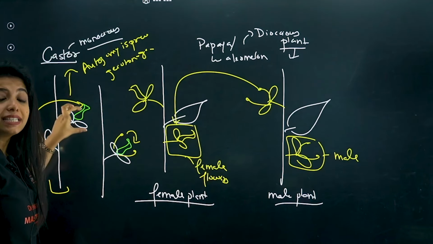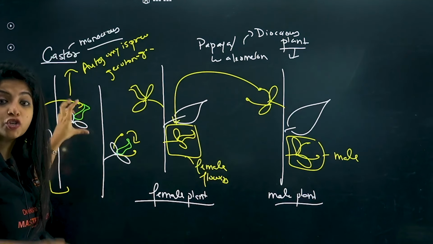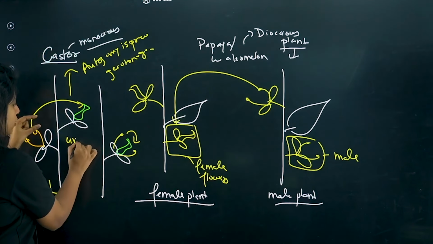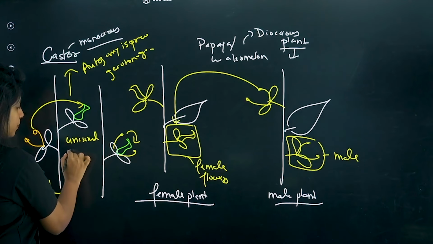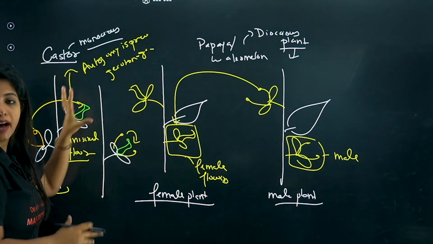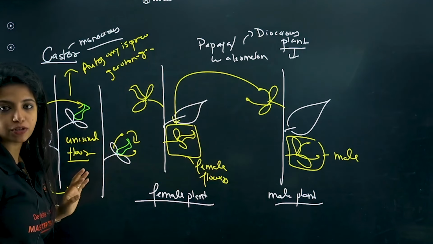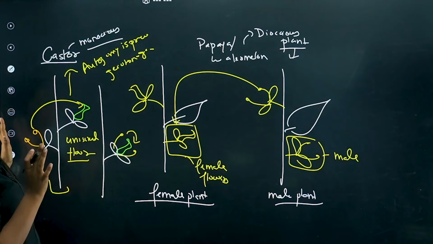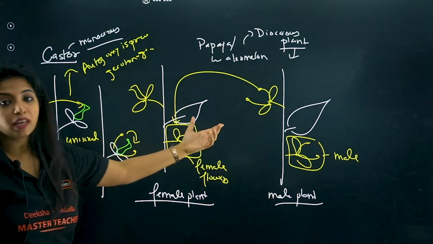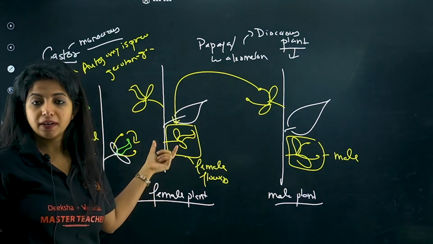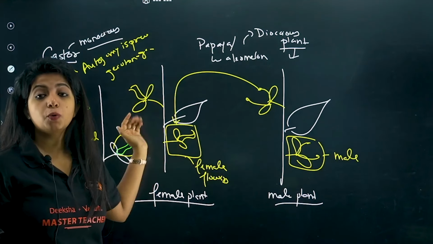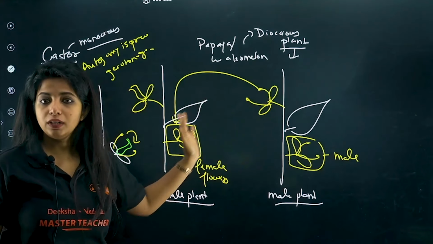If unisexual flowers are produced on a bisexual plant, you can prevent this. Otherwise, you have a better option, that is dioecious plants. Got it? Take a screenshot. It is definitely going to help you out. So they will ask you what is happening over here. Here autogamy cannot happen definitely, and geitonogamy is also prevented. Only thing you have is xenogamy.